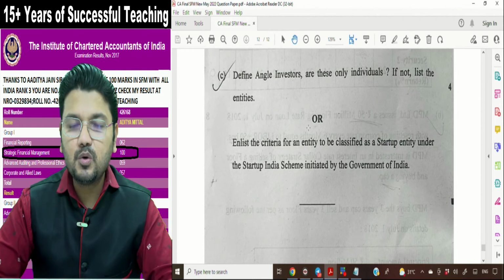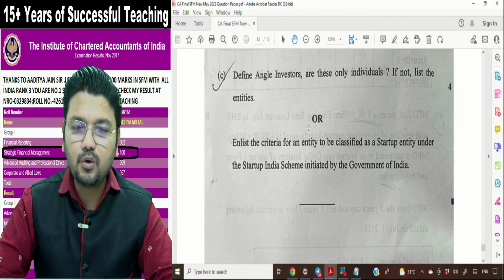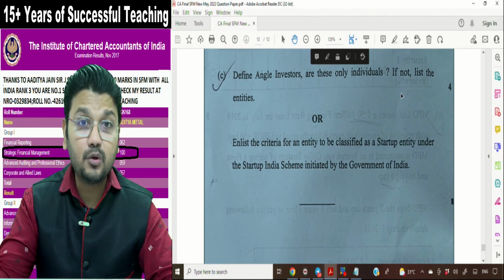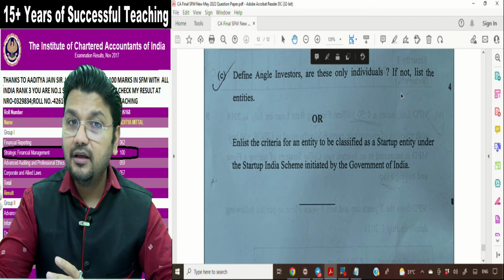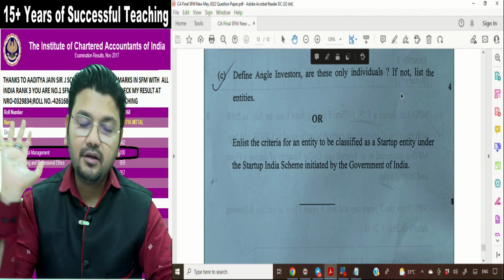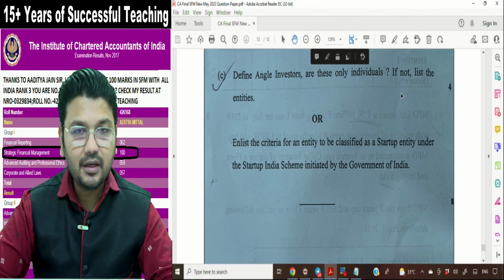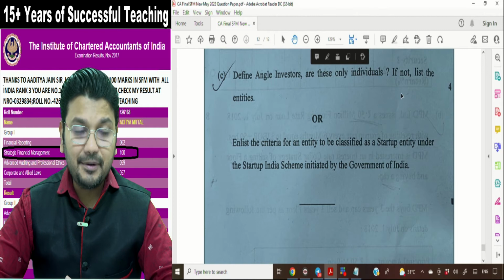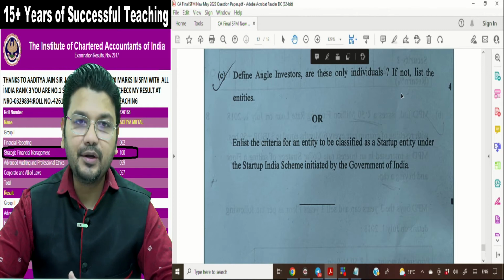So in this paper you can easily score 80% marks. All the students are scoring 80% marks, and if you are conceptually very strong, then 90% and above marks are in your way. I am waiting for your mark sheet or feedback. I am waiting for your examination results. Definitely you are going to rock this time.